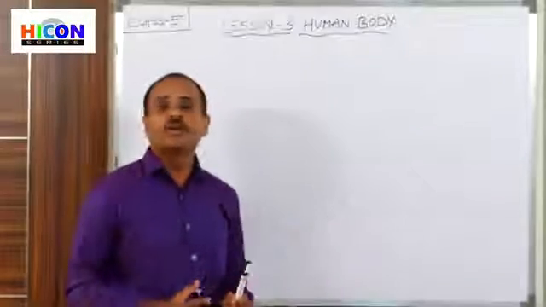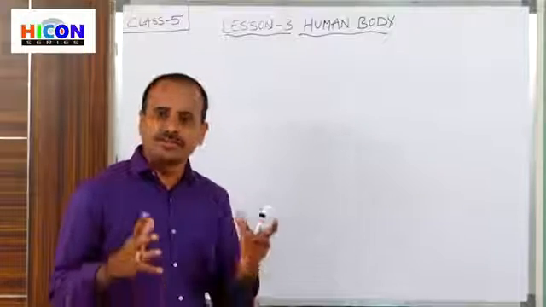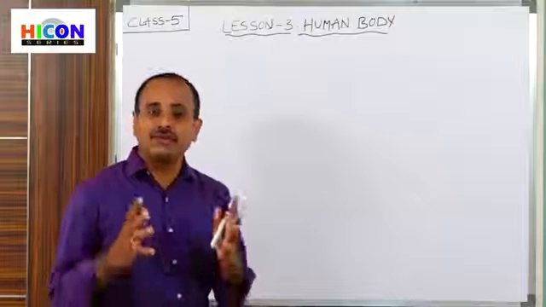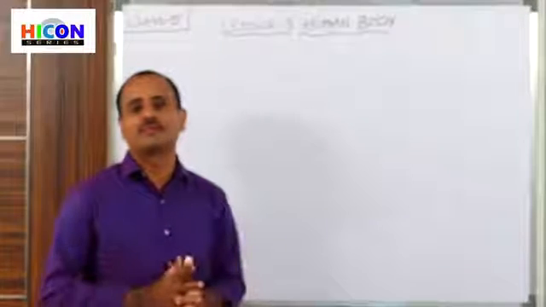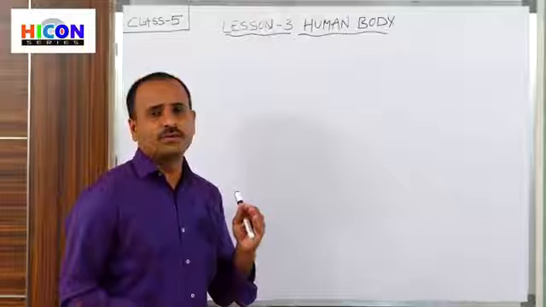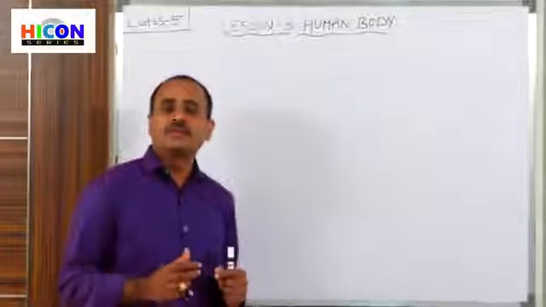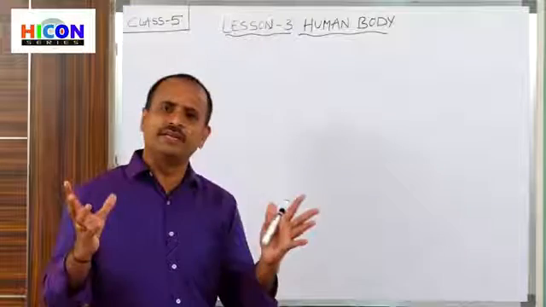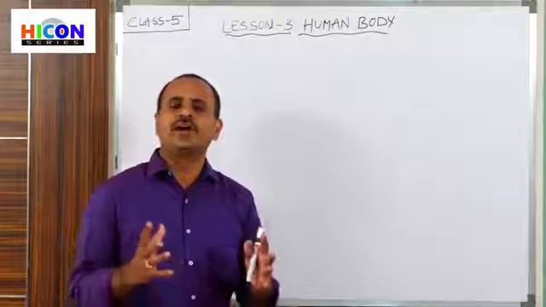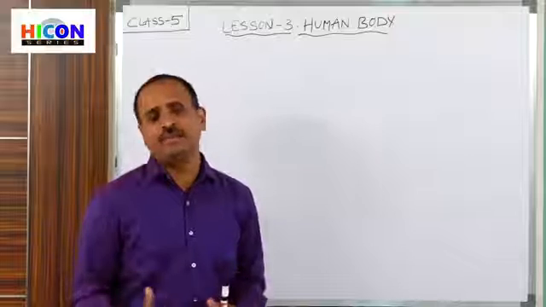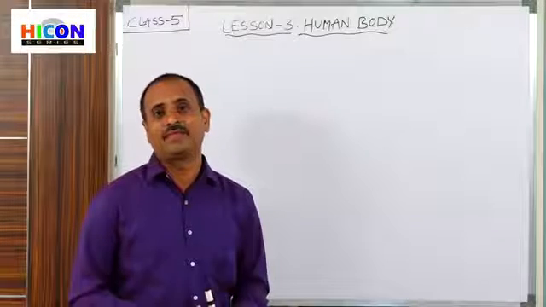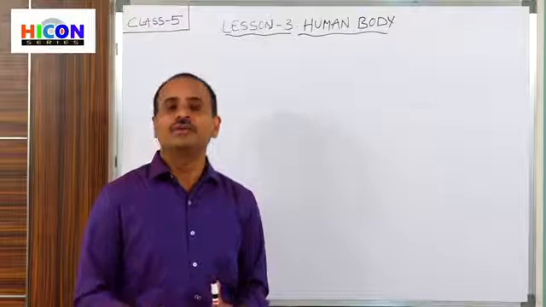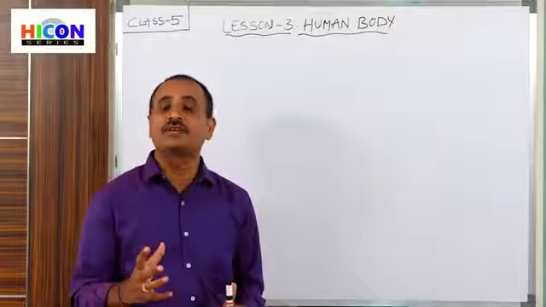In this lesson, we are going to discuss the different systems of our human body and what are the functions of each system in our body. So, children, let us go into the topic. Have you ever seen any machine? In our houses there are so many machines. Every house will have machines like a grinder, mixie, air conditioner, refrigerator, computer. Children, all these are examples for machines.